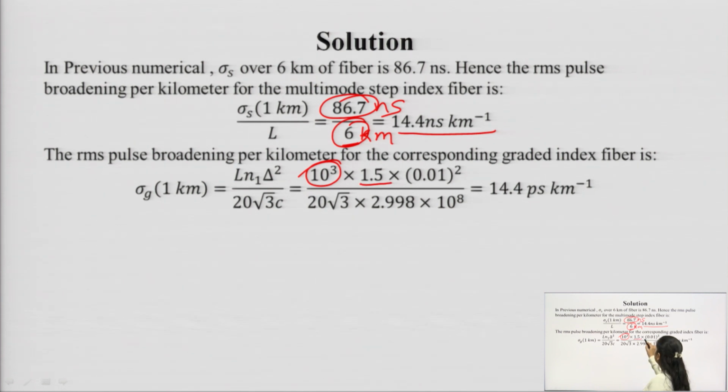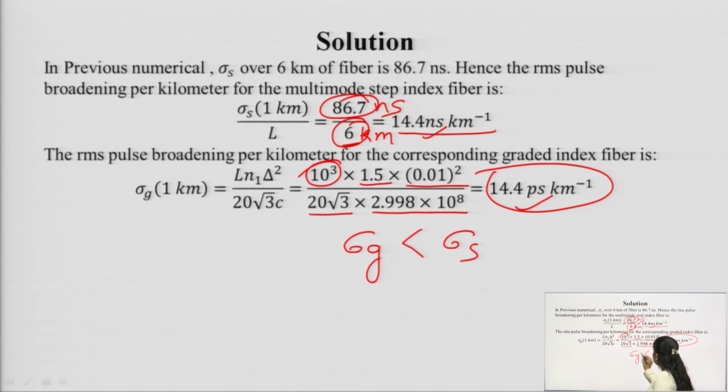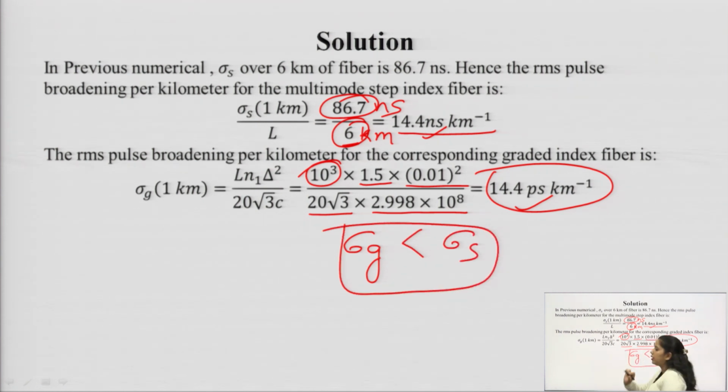Then n1 del square by 20 under root 3 c, with the most precise value of c as 2.998 into 10 to the power 8. We can easily say this is in nanosecond and this is in picosecond. That means sigma g is less than sigma s, that is, the pulse broadening for the gradient index fiber is less than the pulse broadening of the step index fiber.